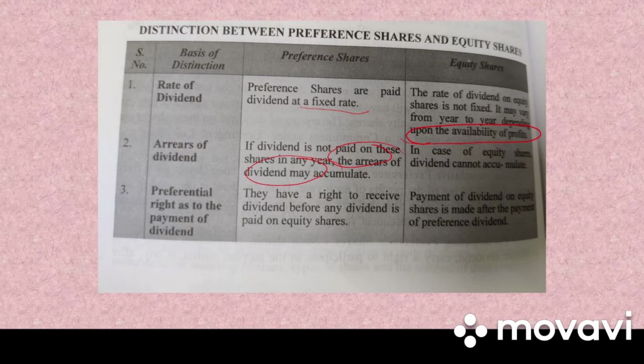Next we have preferential right as to the payment of dividend. Preference shares have a right to receive dividend before any dividend is paid on equity shares. But in case of equity share, payment of dividend on equity shares is made after the payment of preference shares.